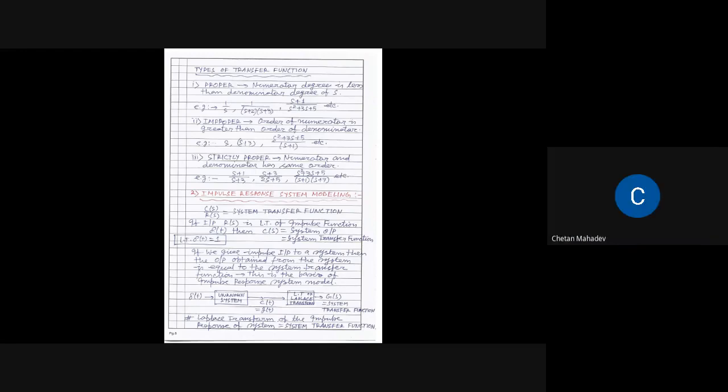If I give you 1 by s square, what is the type? Type 1, sir, because there is nothing... It's a single s with a square. So s square, order is 2, type is also 2.